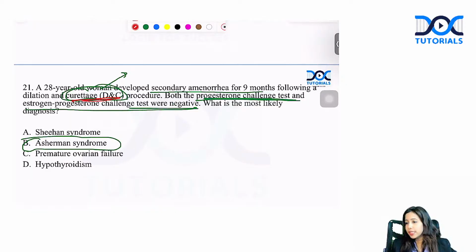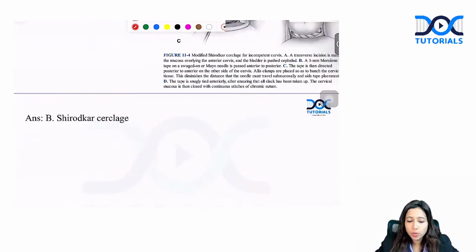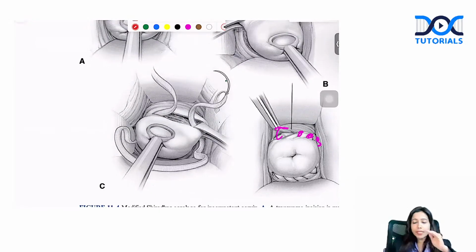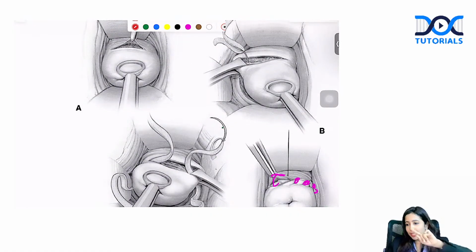Correct is Shirodkar, dear. Yes, this tape, this is Shirodkar. This is the Shirodkar cerclage. And for an image-based question, it is very unlikely they will ask you to differentiate modified Shirodkar as well as Shirodkar. Because it is a small surgical technique which is different between both. In Shirodkar, you dissect the bladder and you push the bladder. If the question shows you that image where the bladder is pushed as well, that is going to be Shirodkar. Whereas if it is not pushed, it is going to be modified Shirodkar.